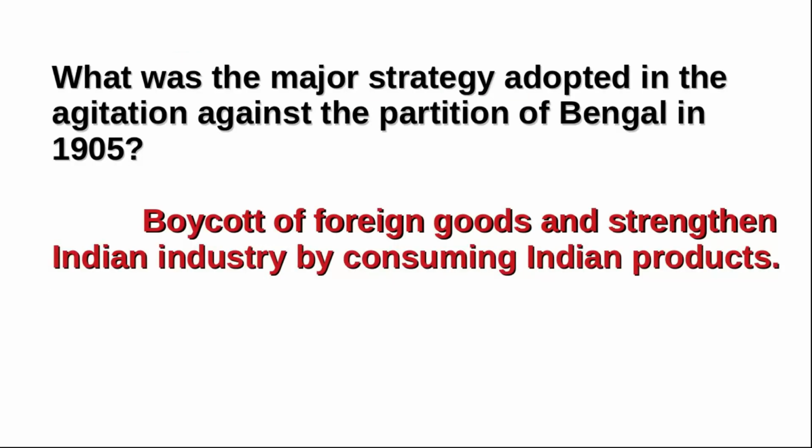What was the major strategy adopted in the agitation against the partition of Bengal in 1905? Boycott of foreign goods, and strengthen Indian industry by consuming Indian products. Boycott of foreign goods and strengthening Indian industry by consuming Indian products was the major strategy adopted in the agitation against the partition of Bengal in 1905.